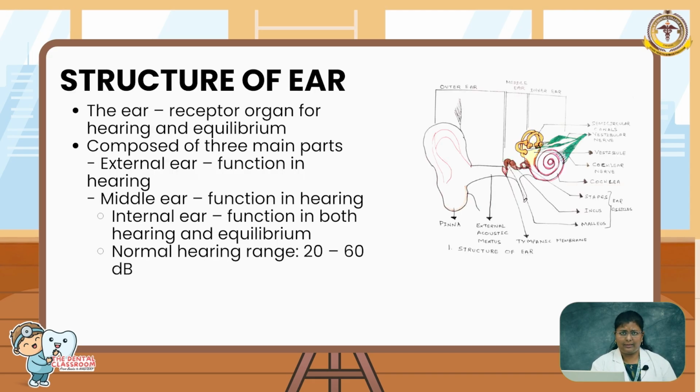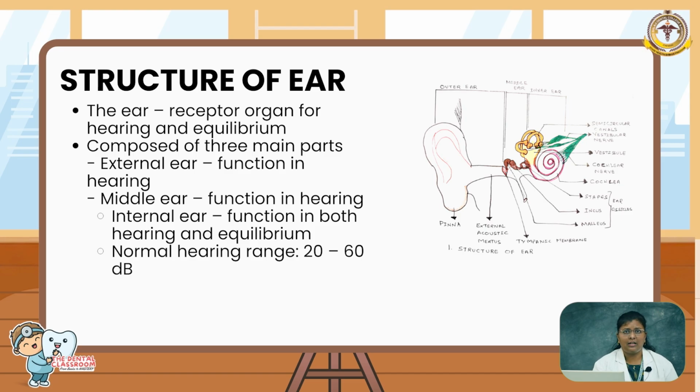The ear is the receptor organ which helps in hearing as well as in maintaining the equilibrium of our body. So how does it help? It has mainly 3 structures: the external ear, the internal ear, and in between, the middle ear. The external ear is also known as the outer ear, and the internal ear as the inner ear. The external ear and middle ear help mainly in hearing, that is, transmitting the sound vibration, and the internal ear helps in hearing as well as maintaining equilibrium.